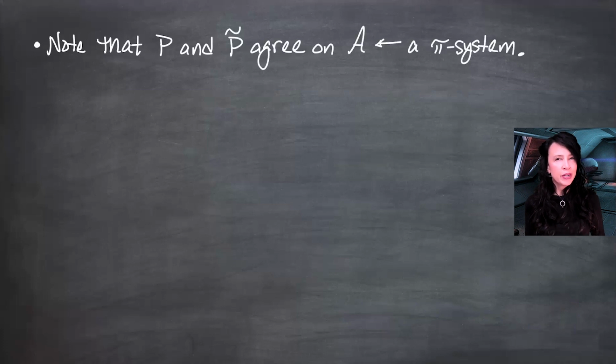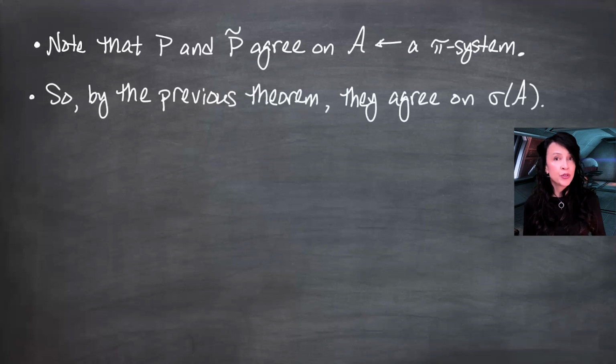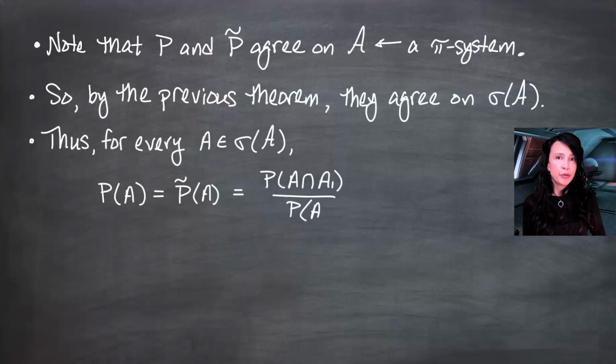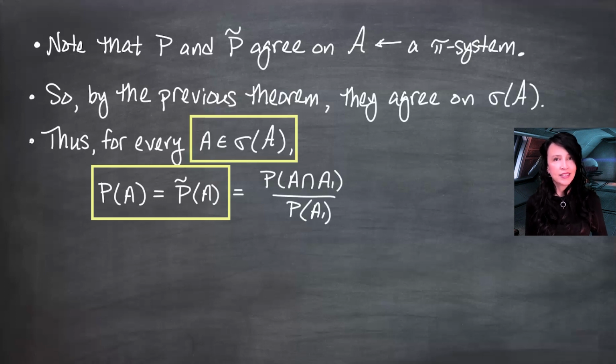I've got two probability measures that agree on a pi system, so they're going to agree on the sigma field generated by the pi system, which we already mentioned is the sigma field generated by A2, A3, A4 on up. So what does this mean? If I take an A in this sigma field, P of A is equal to P tilde of A by our previous theorem. But P tilde of A was defined like this. So even though we had this result, this equals this on curly A, we now have this equals this on the sigma field generated by curly A.